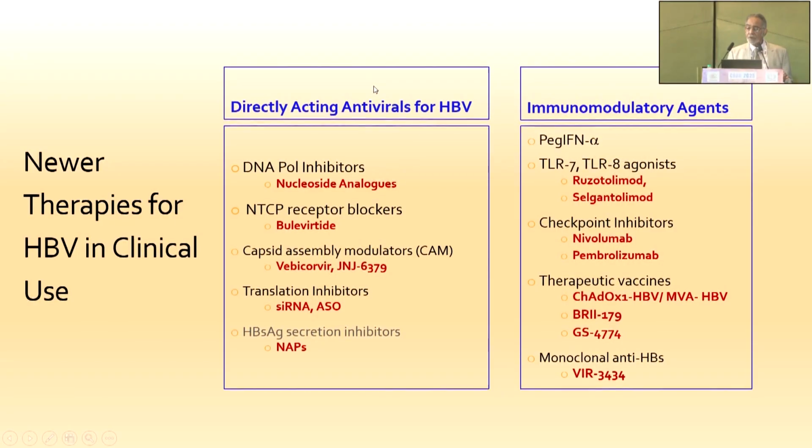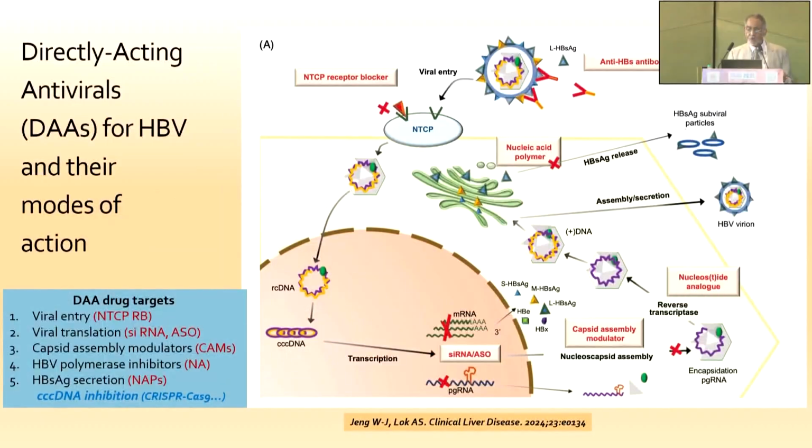Immunomodulatory agents, the first and foremost is pegylated interferon, but TLR7, TLR8 agonists, checkpoint inhibitors, which we are more familiar with in the context of HCC, therapeutic vaccines as shown here, as well as some studies now with monoclonal anti-HBs to remove the excess surface antigen in circulation are some of the newer studies.